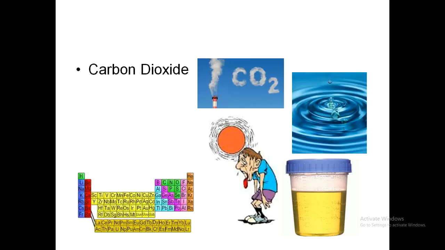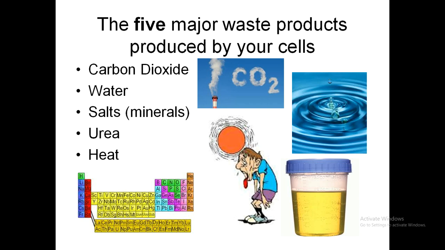Before going into the detail of excretion, we all should know the 5 major types of excretory products in the human body. That is carbon dioxide, water, salts or minerals, urea and heat. So these are the 5 major types of waste products which are removed from the cells by our body.